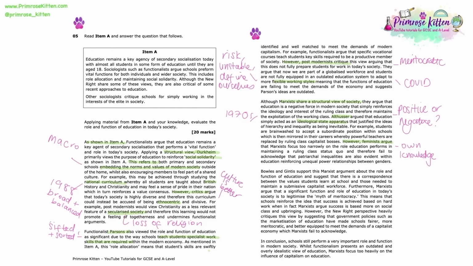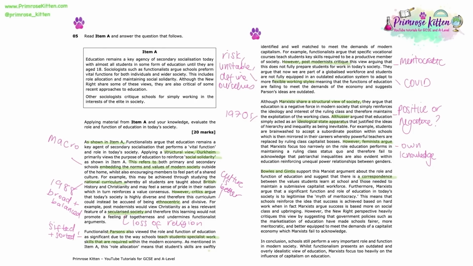However, the New Right perspective heavily criticises this view by suggesting that government policies such as the marketisation of education have made schools fairer, more meritocratic and better equipped to meet the demands of a capitalist economy, which Marxists fail to acknowledge. So here we bring in another Marxist perspective, Bowles and Gintis, which supports Althusser's view that actually there is a correspondence between the values students learn at school and those needed within a capitalist workforce, and that actually in many ways education just mirrors the workplace.